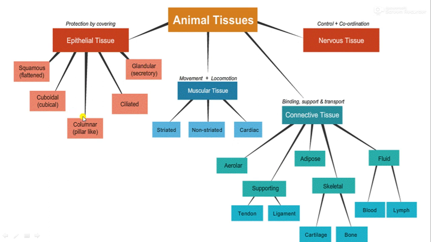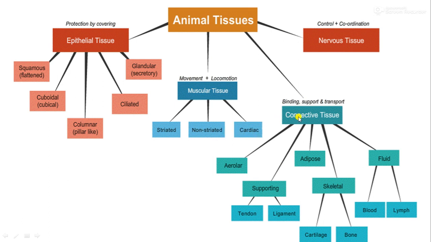Each one of them we will study separately. Then muscular tissue is classified into three different types: striated muscles, non-striated or unstriated muscles, and the third one is cardiac muscles. Why they are called so, we will learn in detail.